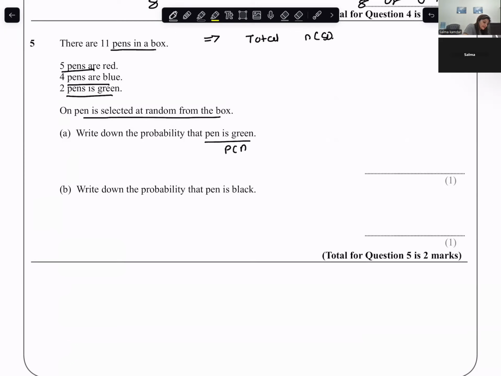So the probability of an event happening is the number of pens that are green divided by the total number of pens. So it would be 2 by 11, or you can write it in decimal, that would become 0.1818.